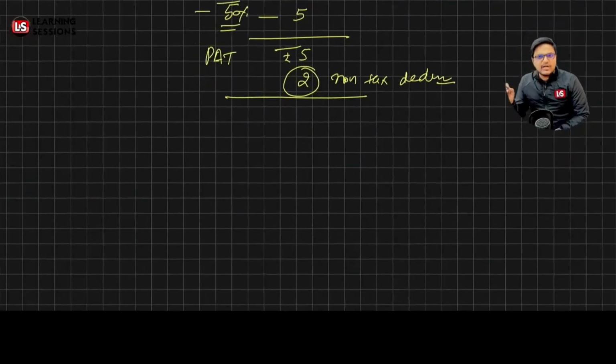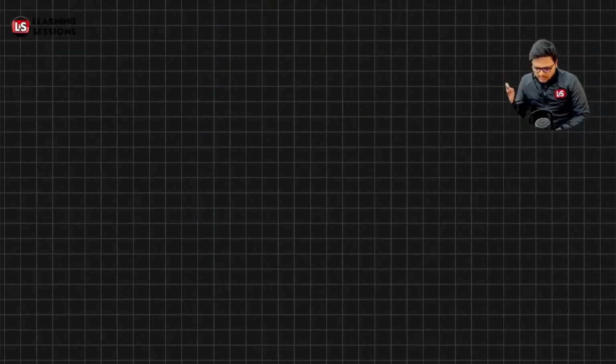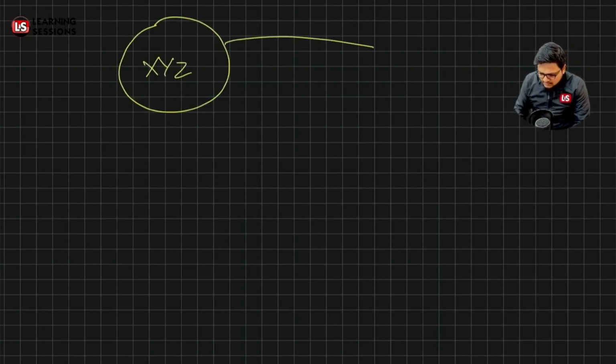After that, it's related to debentures. Now, what do you mean by debentures? Let me tell you over here. Say the company is XYZ. A debenture is a debt instrument, which acknowledges the debt that has been taken by the company.